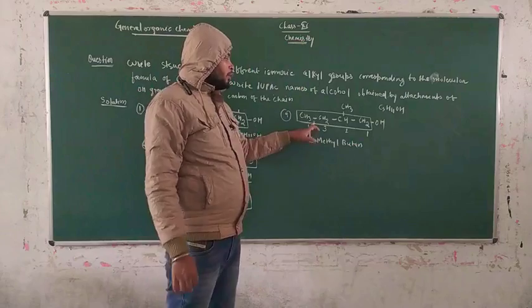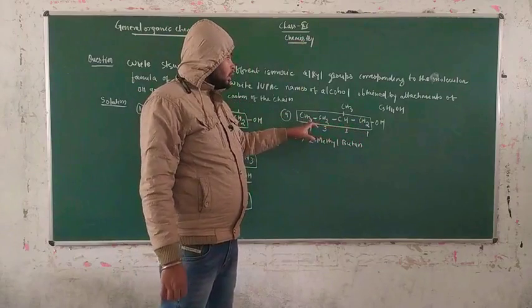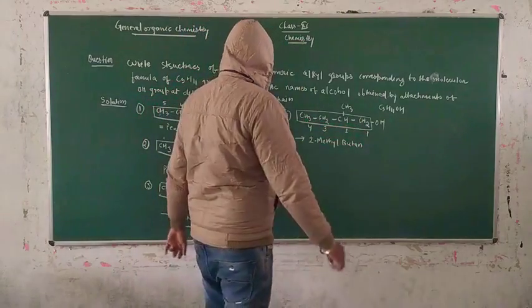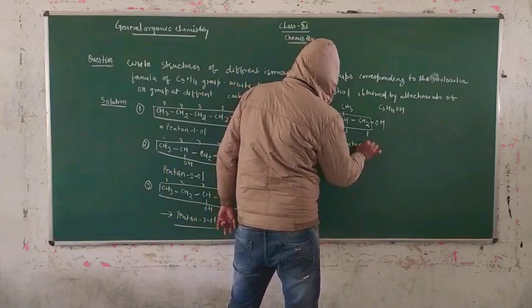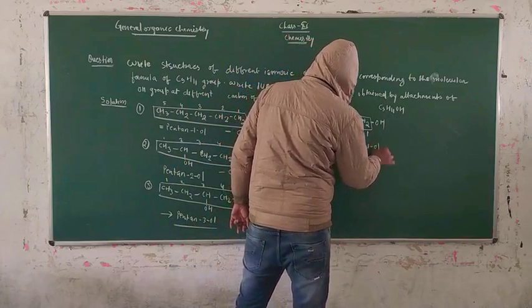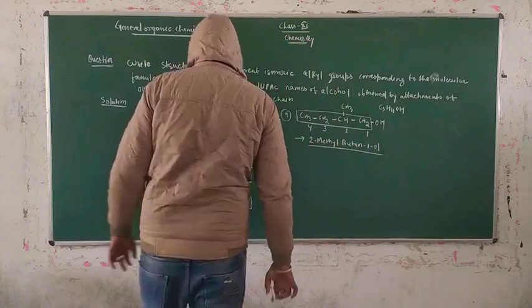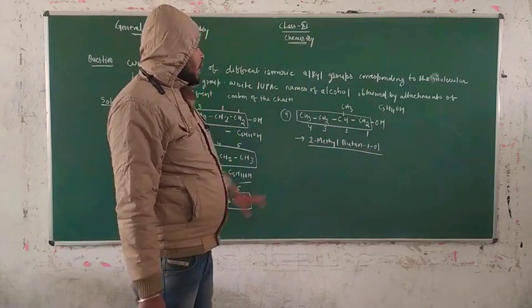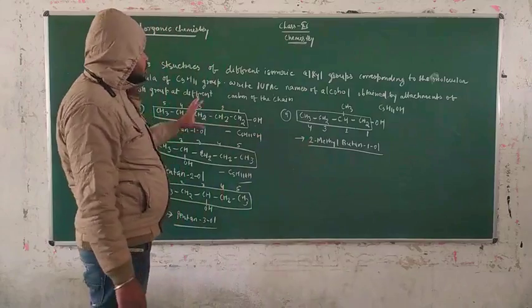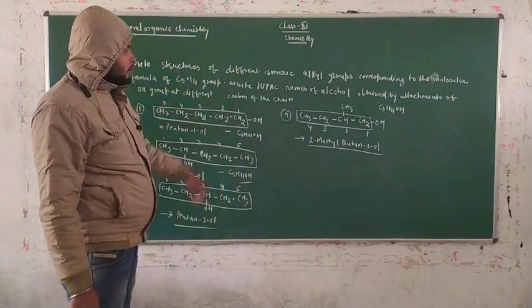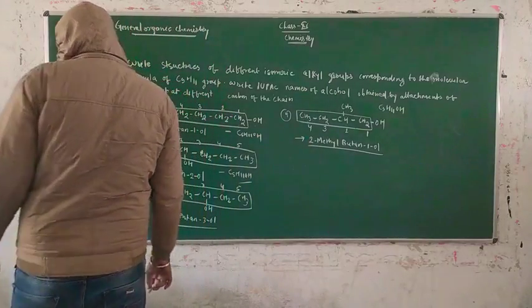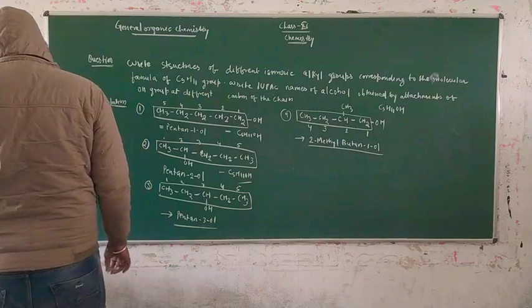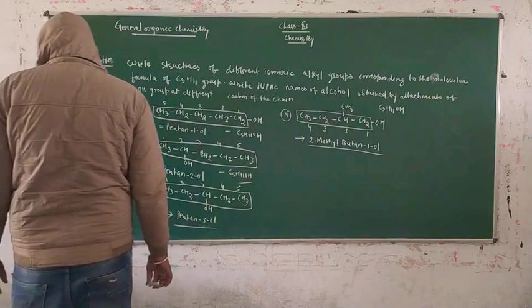Butane, because 4 carbon is there in this concept. Butane 1-ol is there. That means this is the IUPAC name of this organic compound, and these are also similar isomers for this question. Now we have to draw the fifth one for this concept.